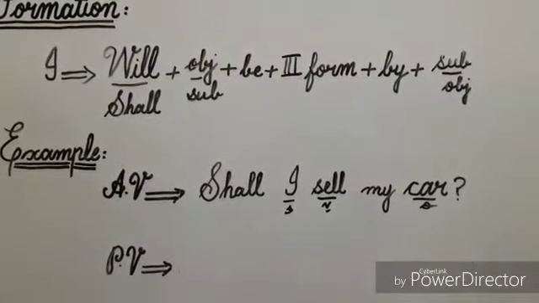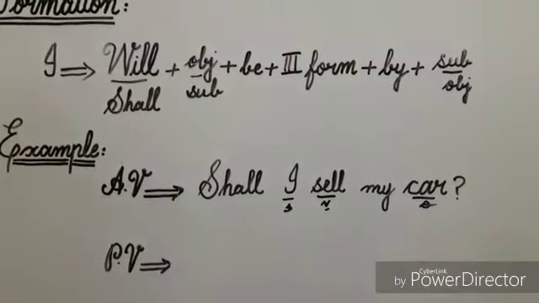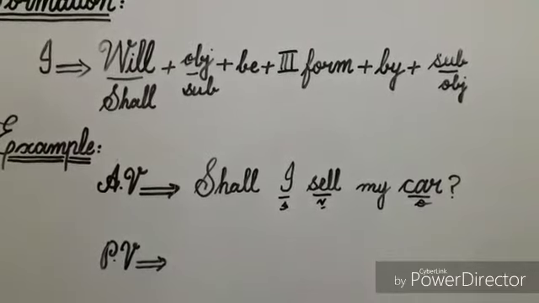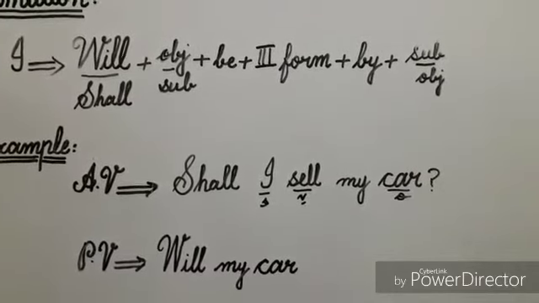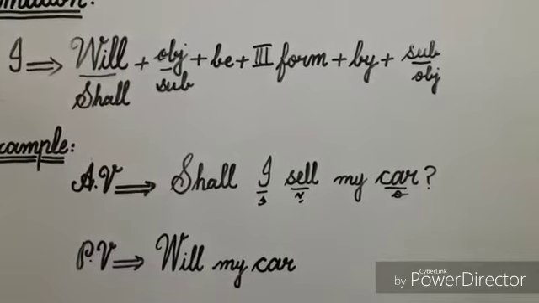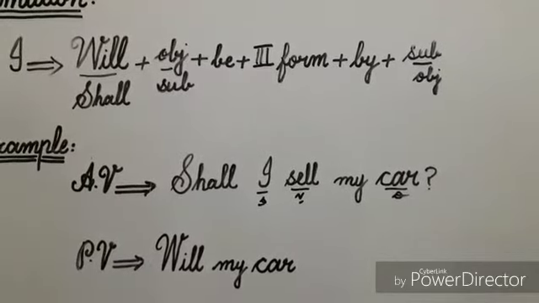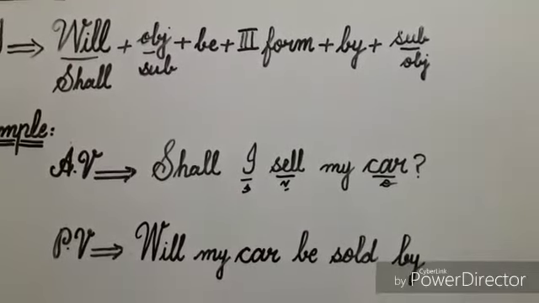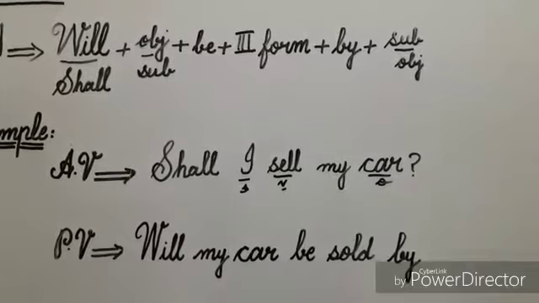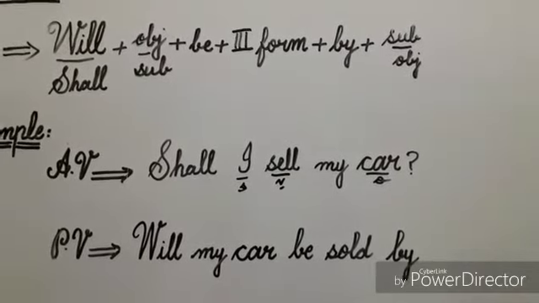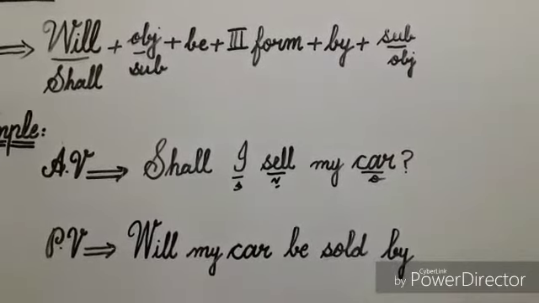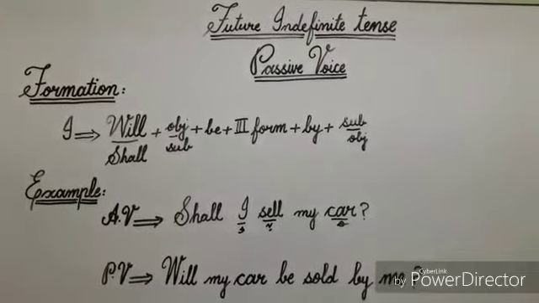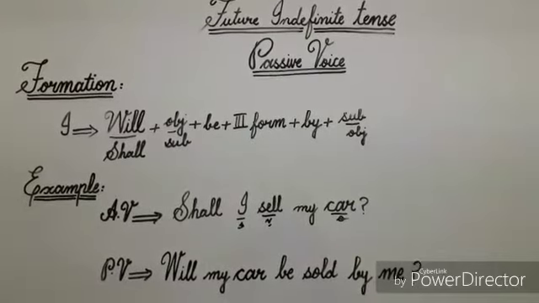According to the formation, firstly I'll write here the helping verb will, and then the object. In this sentence, car is the object, so I'll write it here. Next to the object car, I'll write be, the third form of verb sold, and preposition by. Next to by, I'll write the subject but in objective condition, and in this sentence, I is the subject and its objective condition is me, so now I'll write here me. Now you can see that by using this formation, we have changed the active voice sentence into passive voice.